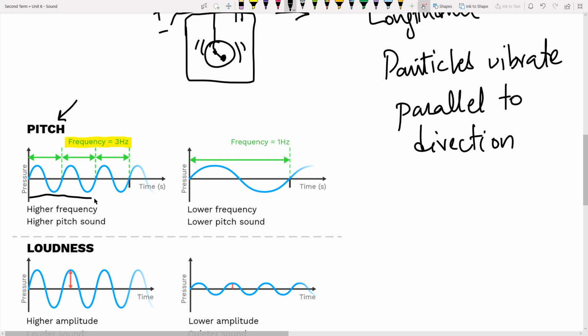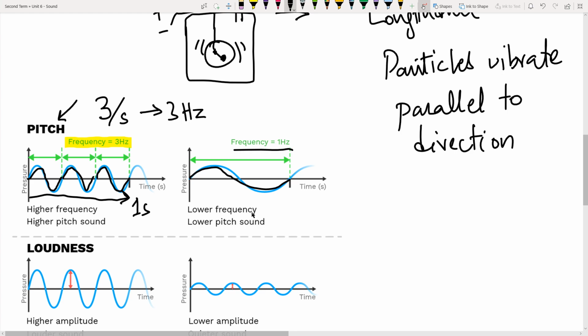Let's say this whole distance represents 1 second. Then how many waves are going in 1 second? As I told you, each wave is completed when it goes up and down like this. So this is one wave, there goes another, and this is the third one. So there are 3 waves per second, and we call this 3 hertz. Compared to this, a lower frequency sound is going to be a very long wave. And if in 1 second one wave goes, we call it 1 hertz.